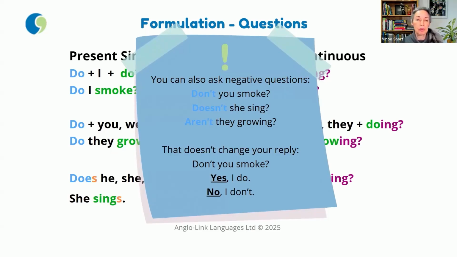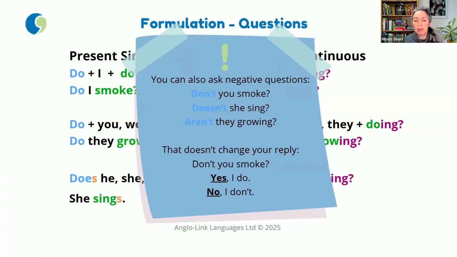Now, just two little notes about formulation before we go to concept. The first one is that you can also ask negative questions. So you can say, do you smoke, or don't you smoke? It indicates a little bit of a surprise, or you're a bit more inquisitive when you ask a negative question. Doesn't she sing? Aren't they growing?